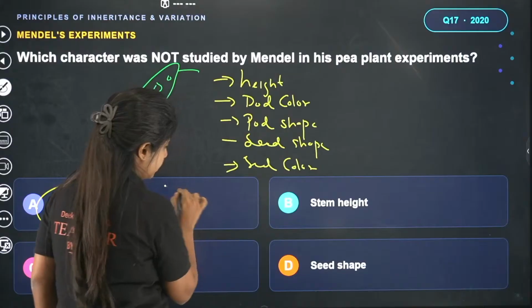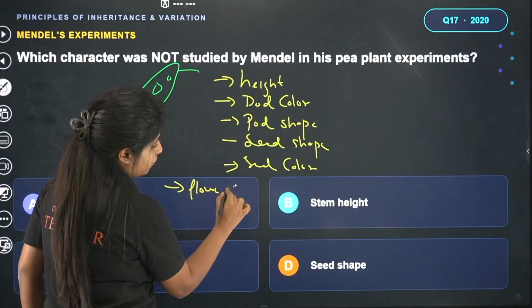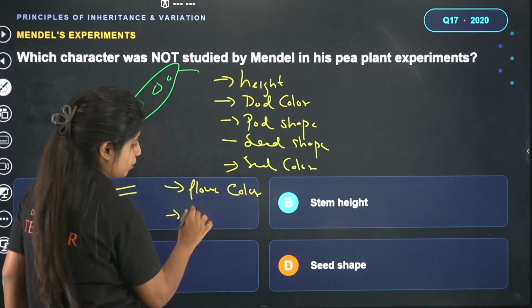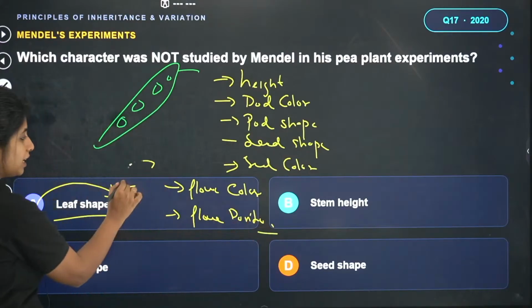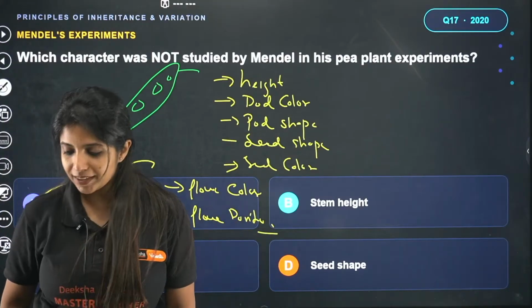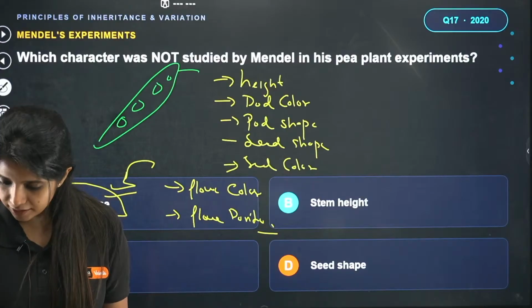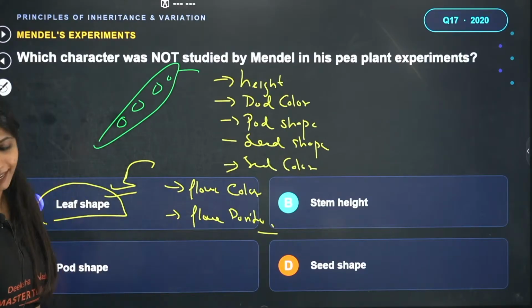Apart from that, flower color, violet and white, and lastly flower position. There is nothing that is basically denoting leaf shape. So leaf shape is not something that we have studied. Cool, which is why the answer for this question is going to be A.